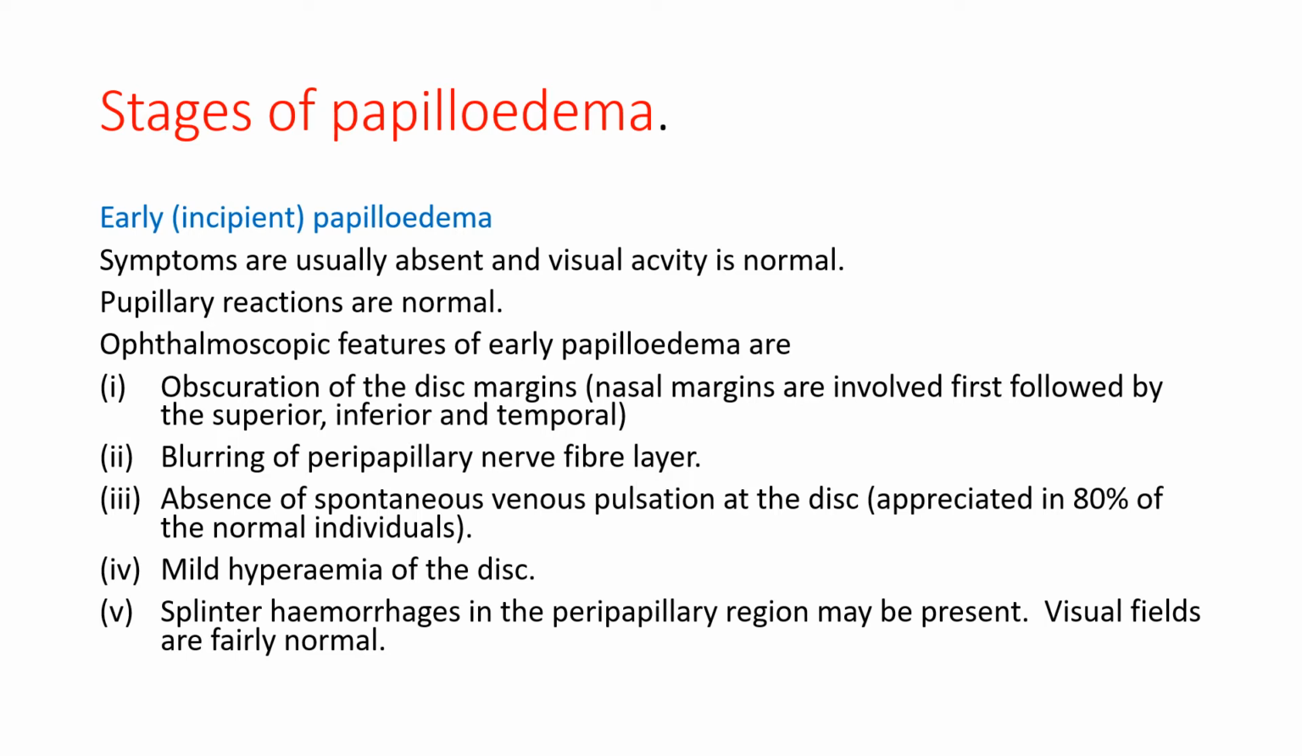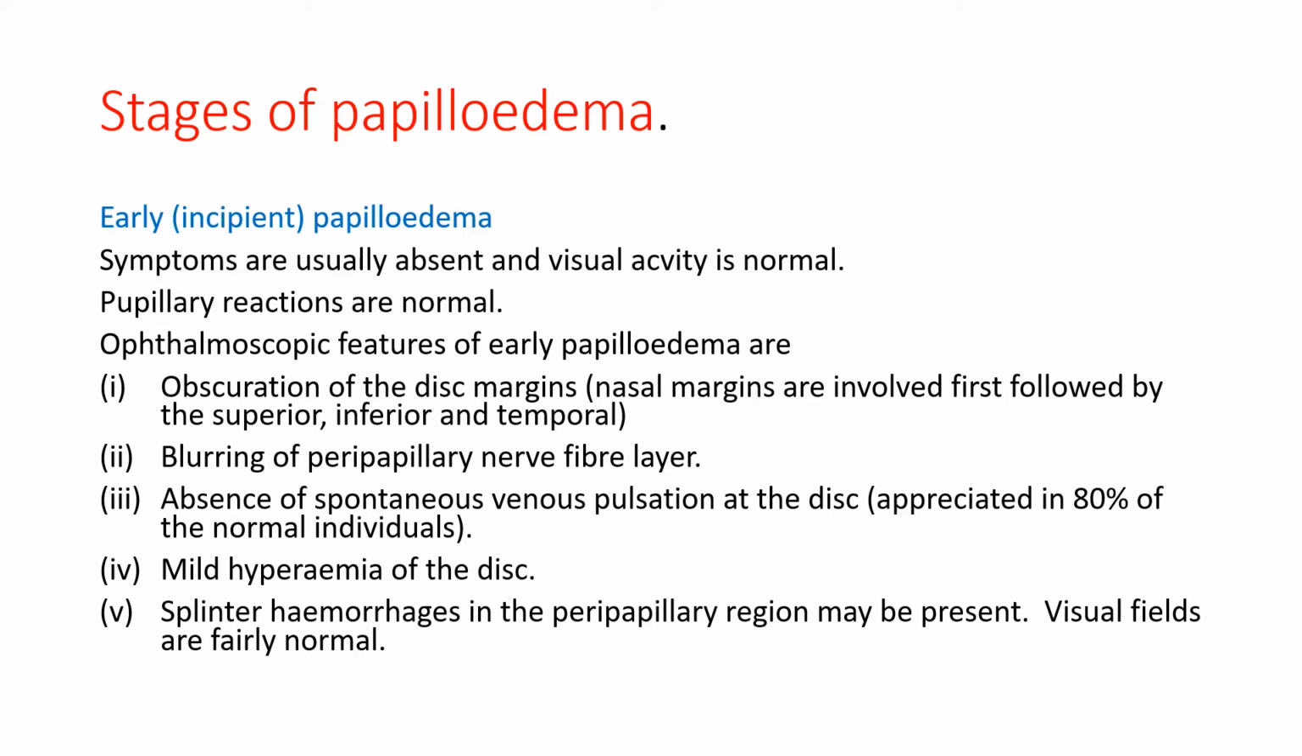Now, in early or incipient papilledema, you won't find much of signs and symptoms. Symptoms are usually absent and visual acuity is normal. Pupillary reactions are normal. By pupillary reactions, you mean direct reflex and indirect consensual reflex. So both will be normal initially. Ophthalmoscopic features of early papilledema. Now, this is what is important, where you see some signs.